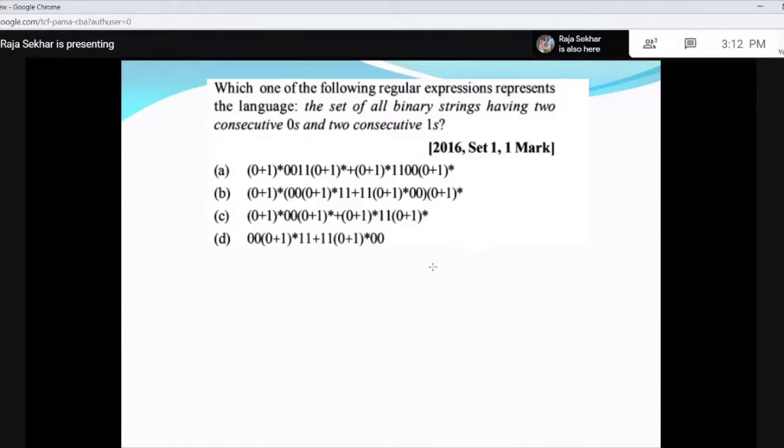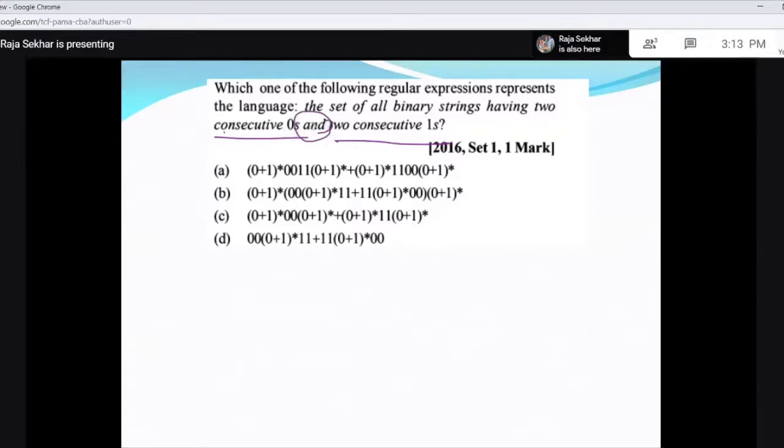The set of all binary strings means your input alphabet is 0, 1, and having 2 consecutive zeros and 2 consecutive ones. So what we have is 2 consecutive zeros and it is AND. The conjunction is AND. If it is OR, it is going to be different.